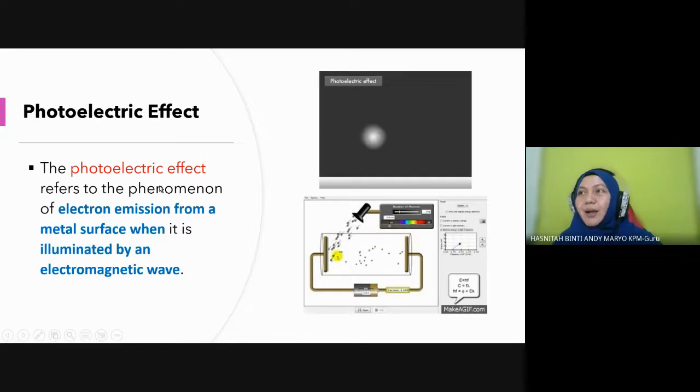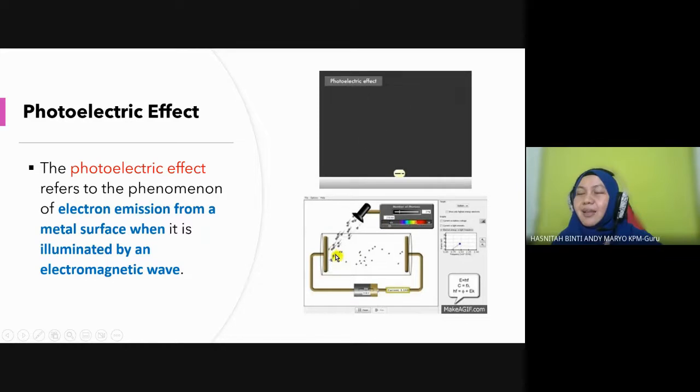So when he conducts this experiment, for example, these are the two plates connected to this circuit. He shines light onto this plate, with different colors. Started with red. Nothing happened, no reading. Then increase using orange color.